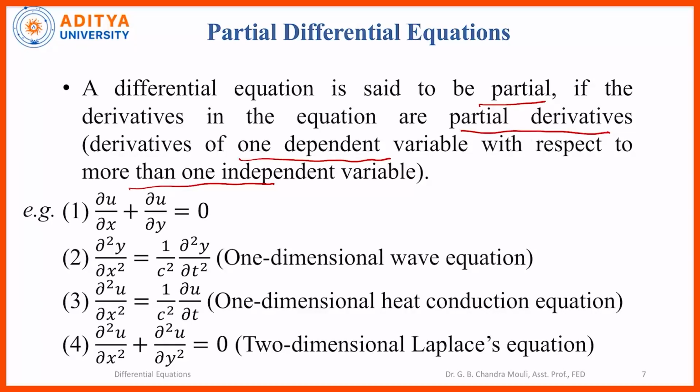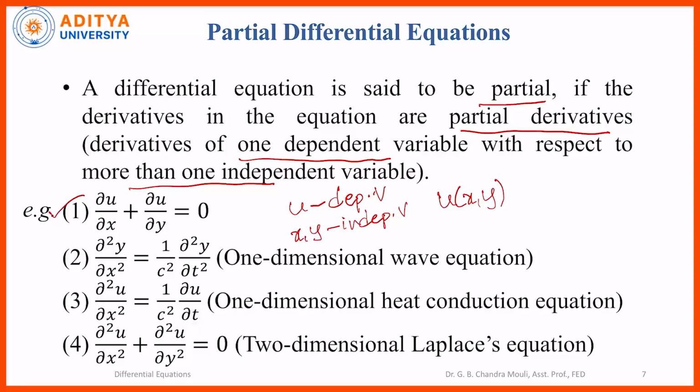Examples of partial differential equations. In the first one, dou u by dou x plus dou u by dou y is equal to 0. In this equation, the dependent variable is u and the independent variables are x and y. So u is a function of x and y. That means u is the dependent variable and x and y are the independent variables.